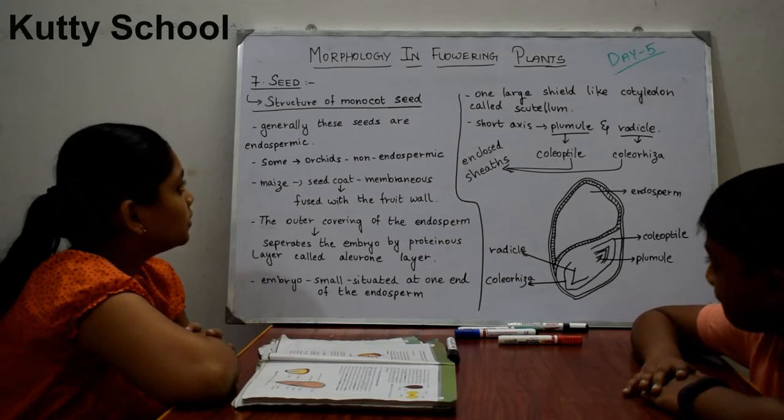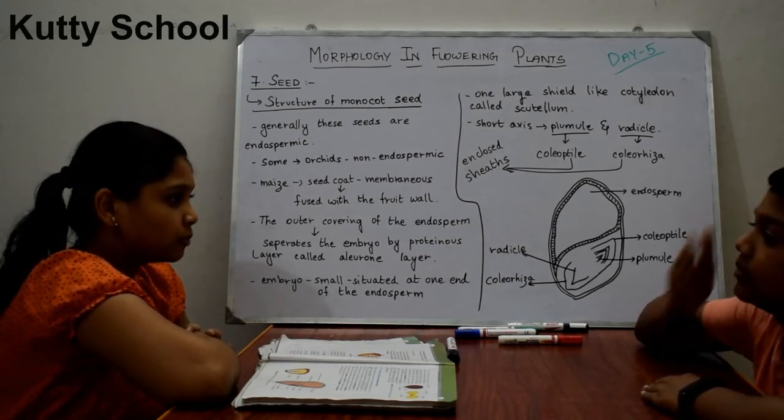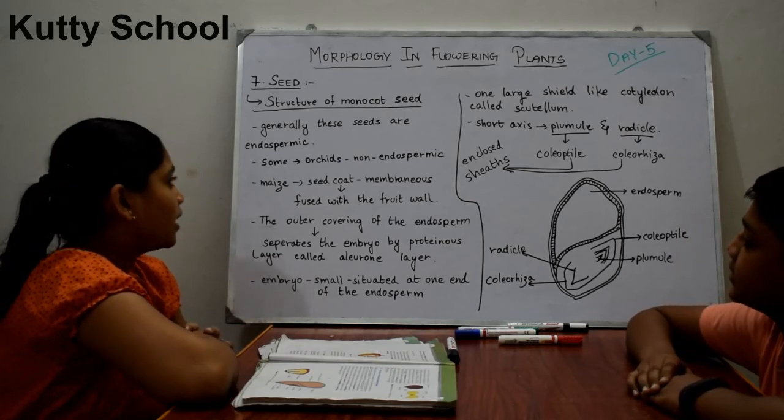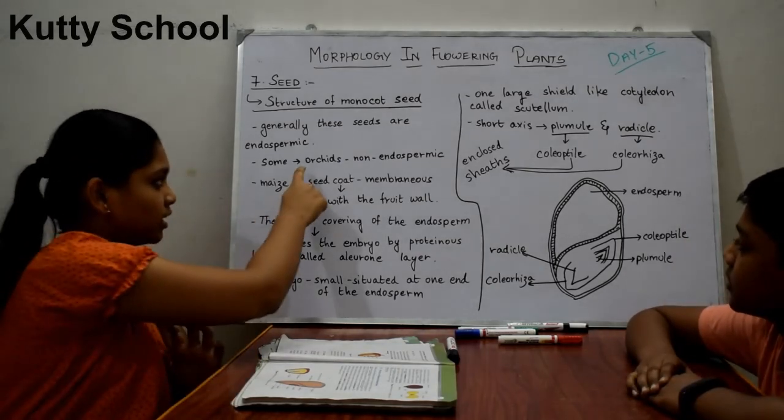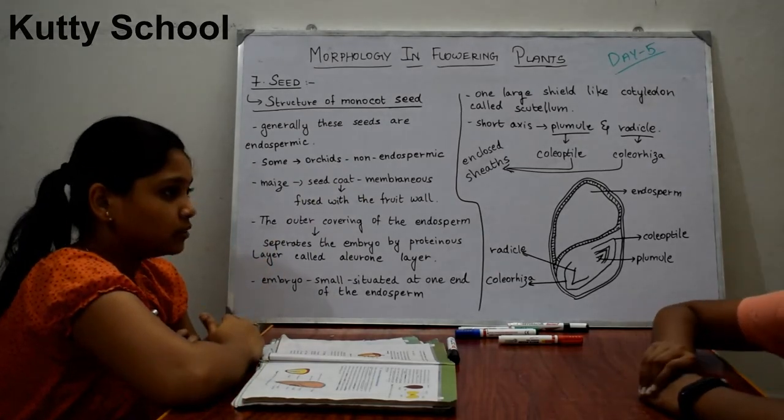Here in monocot seeds, most of the seeds are endospermic. They have endosperm in them. Some seeds do not, like orchids. So seeds like orchids are not endospermic. These are monocot seeds.